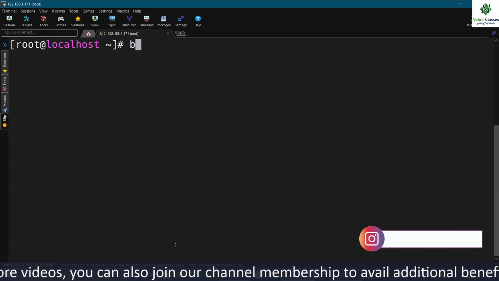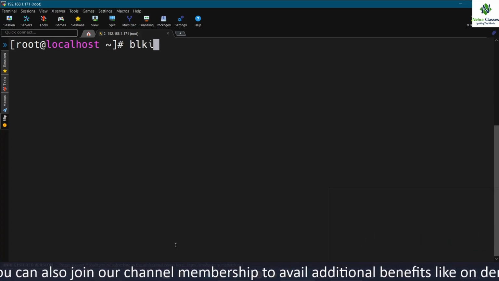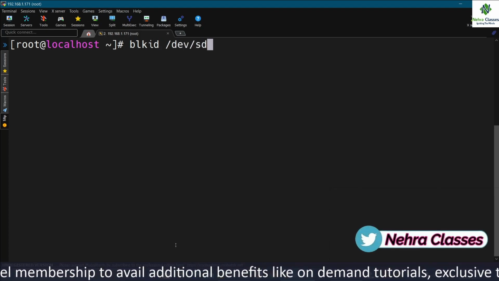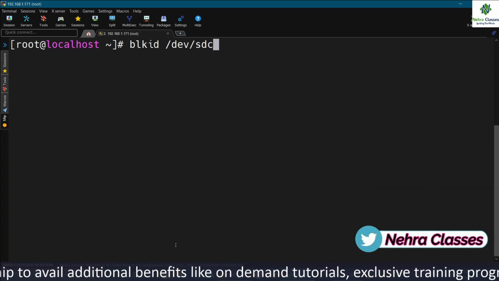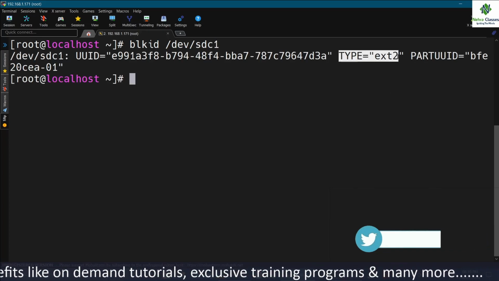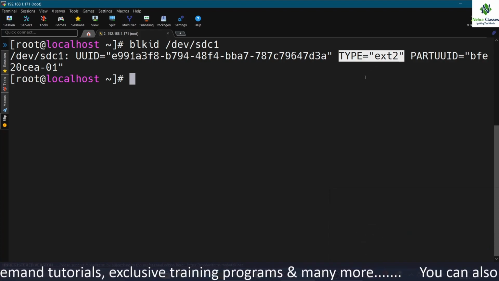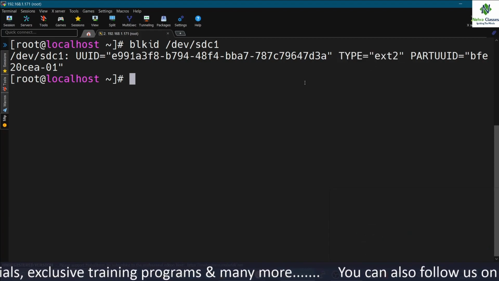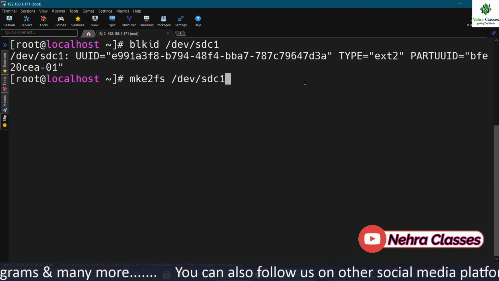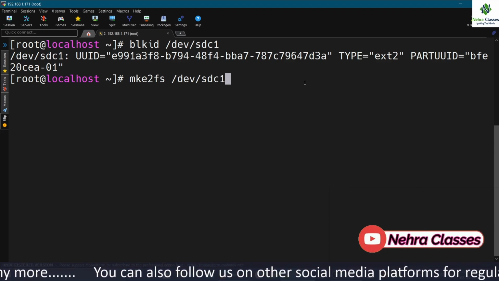Now we can execute the blkid command to see the details of the file system type. So here I will mention blkid /dev/sdc1, and here it is showing up as ext2. And why is it showing up as ext2? Because we have used the mke2fs command to create this ext2 file system on this partition.